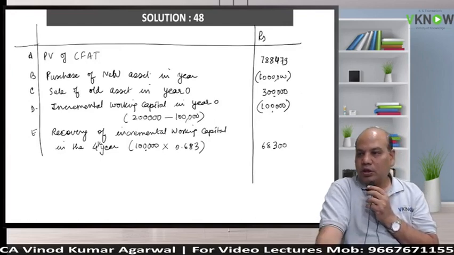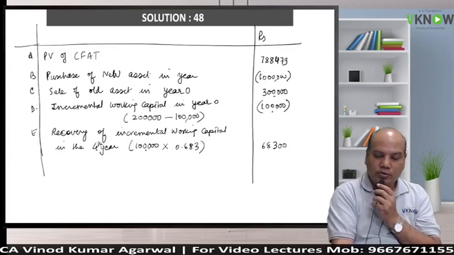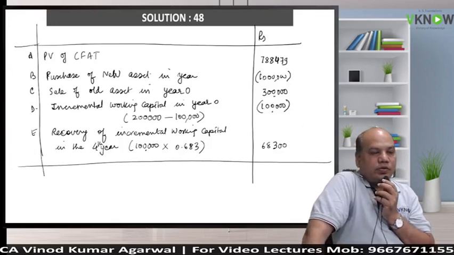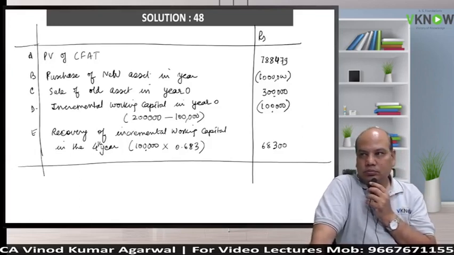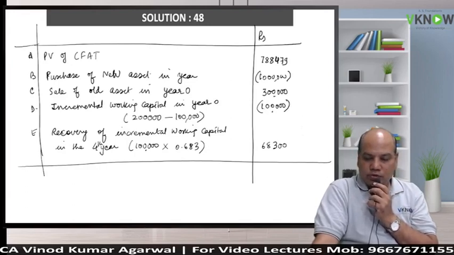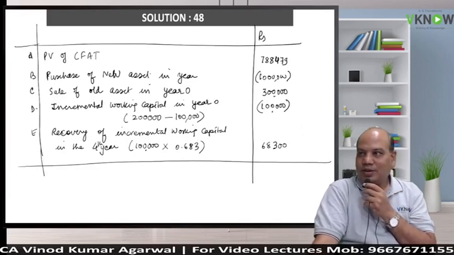Do we have any incremental salvage value in this problem? Both have zero salvage value, so we will ignore incremental salvage value. 0 minus 0 is 0.